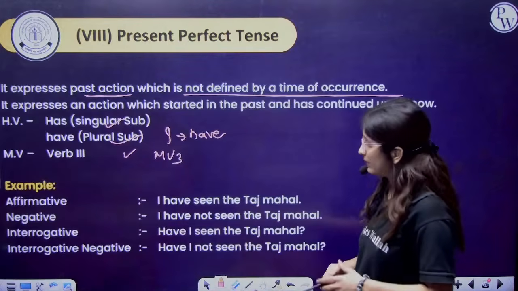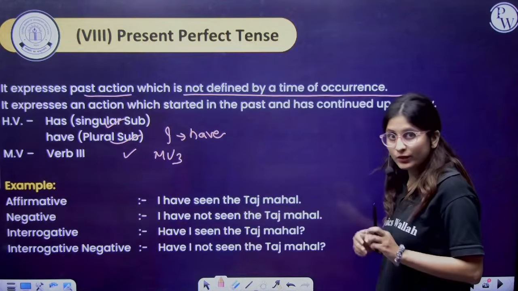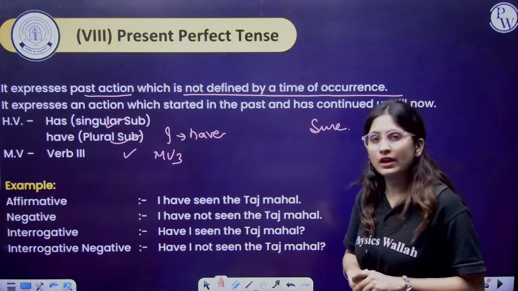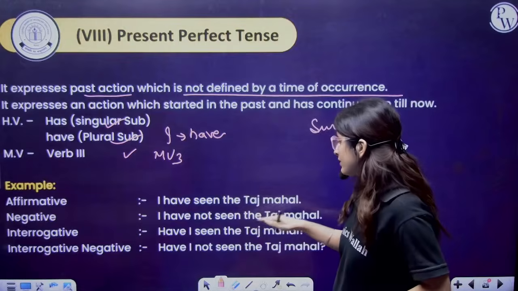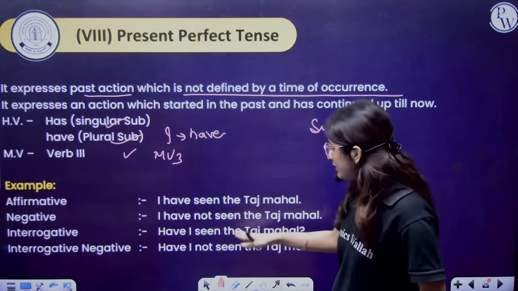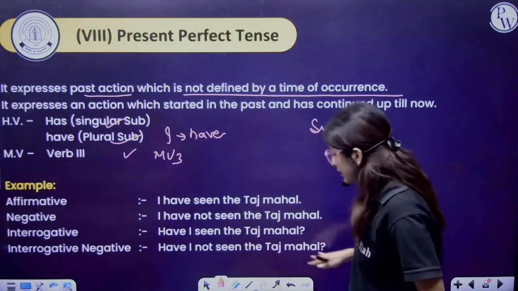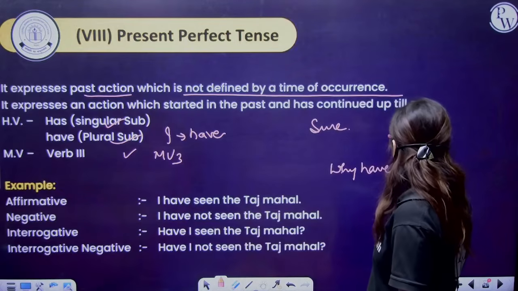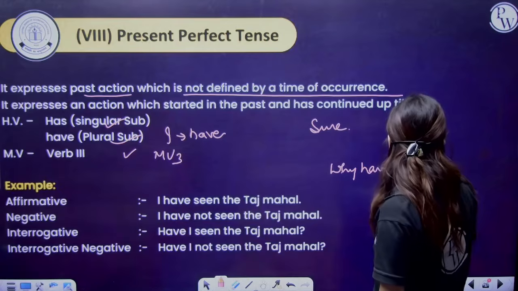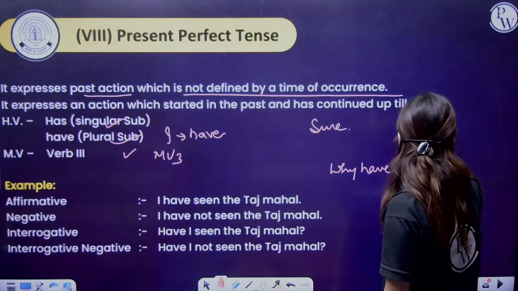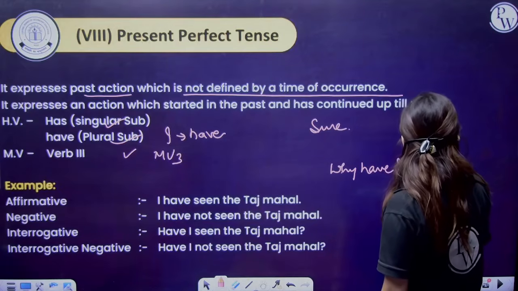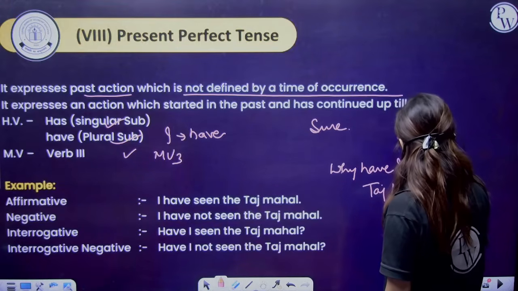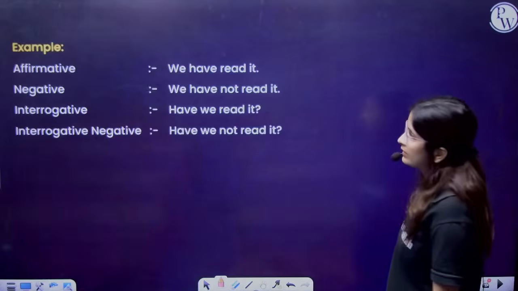Fine. Examples. I have seen the Taj Mahal. It means it is sure about it. The work has been done, sure about it, that I have seen the Taj Mahal. Negative. I have not seen the Taj Mahal. Have I seen the Taj Mahal? Have I not seen the Taj Mahal? Why have I seen the Taj Mahal? So this can be the case.